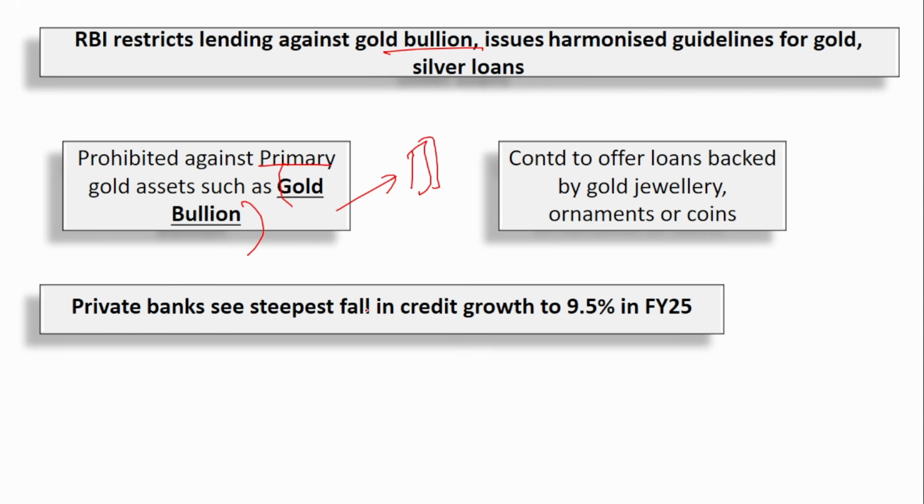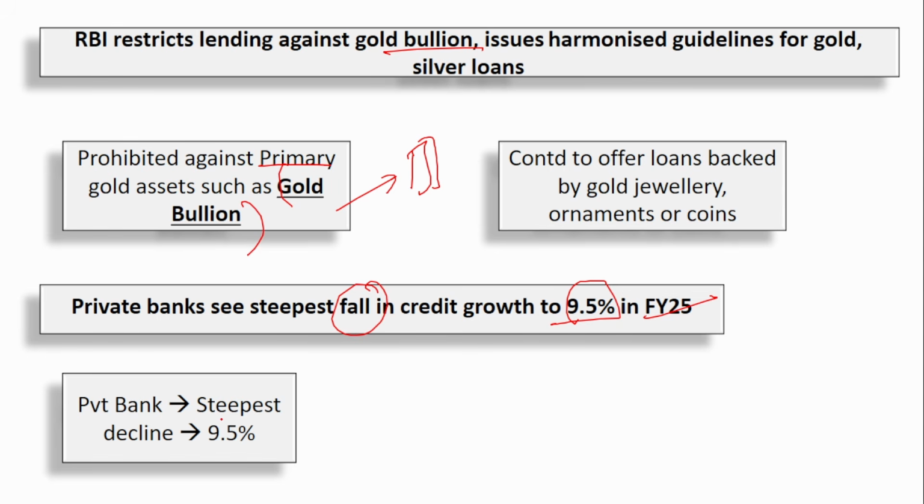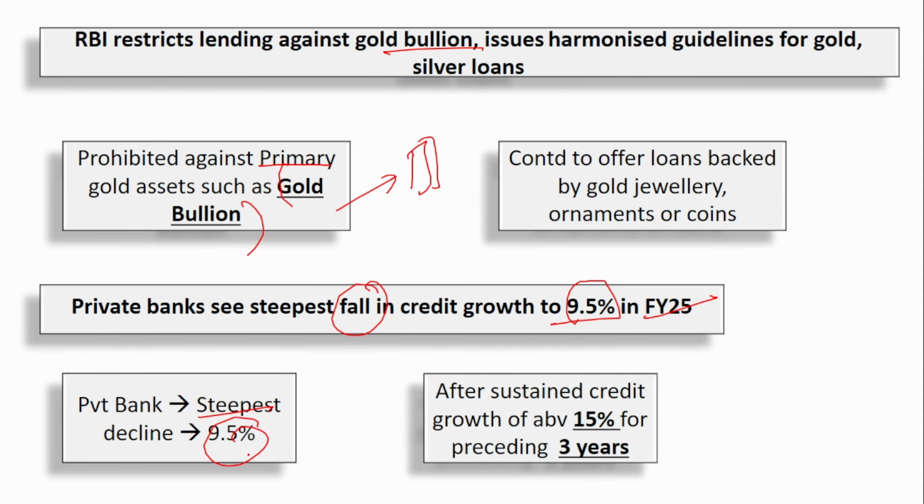Next is private banks see steepest fall in credit growth to 9.5% in financial year 25. The private banks saw a steepest decline to 9.5%. If you see, over the past 3 years, they have sustained a growth of above 15%. But now in this financial year 25, the credit growth has reduced to 9.5%. Remember this, very important.